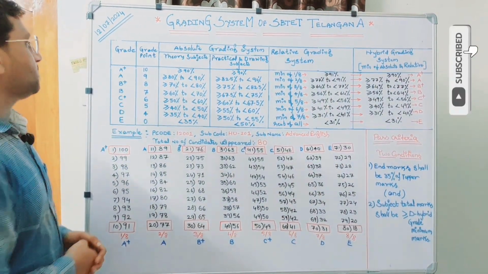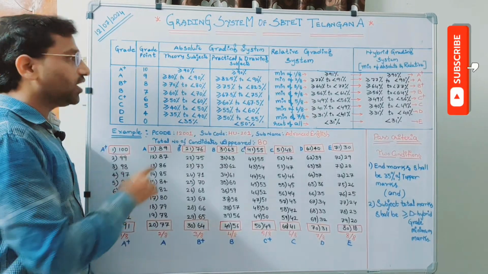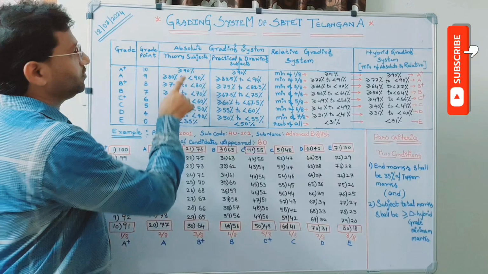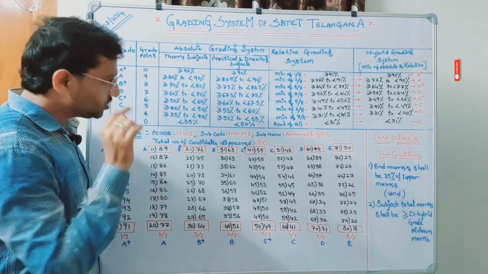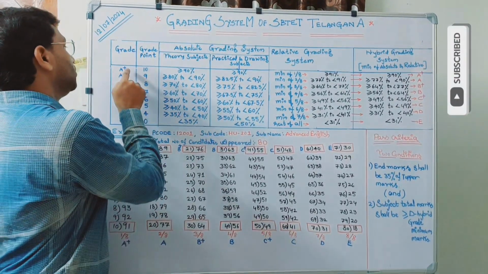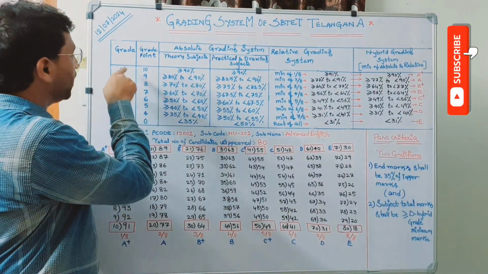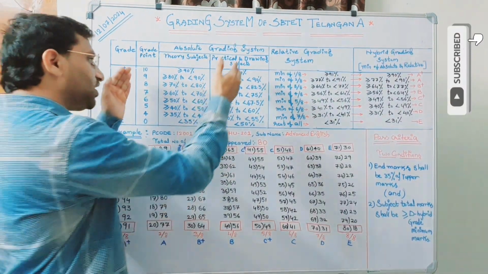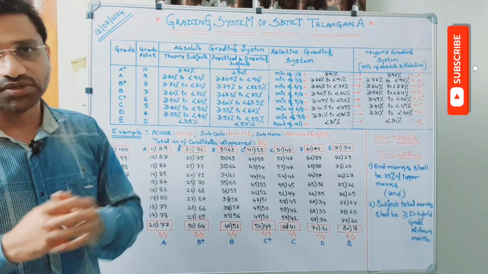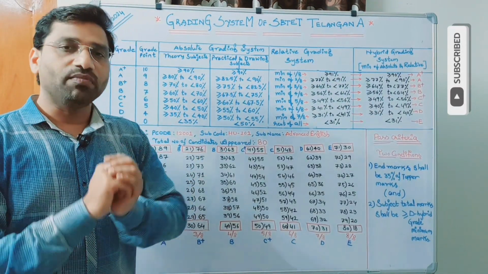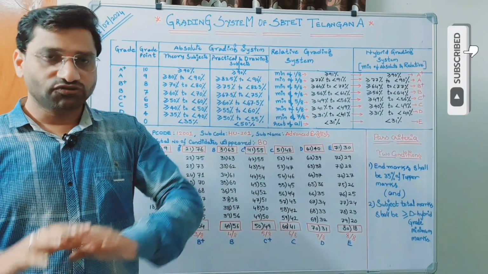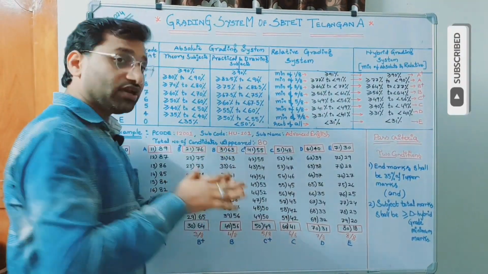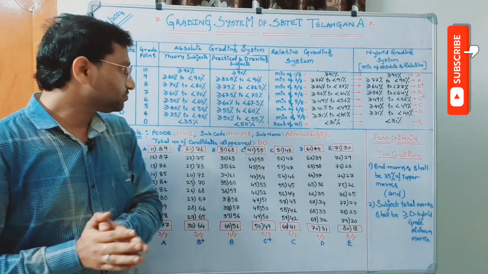So if you look at this, for A plus the grade point assigned is 10, and if it is a theory subject, the minimum marks to be secured by the candidate to get the A plus grade is greater than or equal to 90% of the marks. Actually these numbers are for 100 marks, that is the subject total, not for end exam. It is a combination of mid 1, mid 2, internal and end. So if you put together, you will get a subject total out of 100 marks. So these ranges are derived for 100 marks, not for 40 marks.